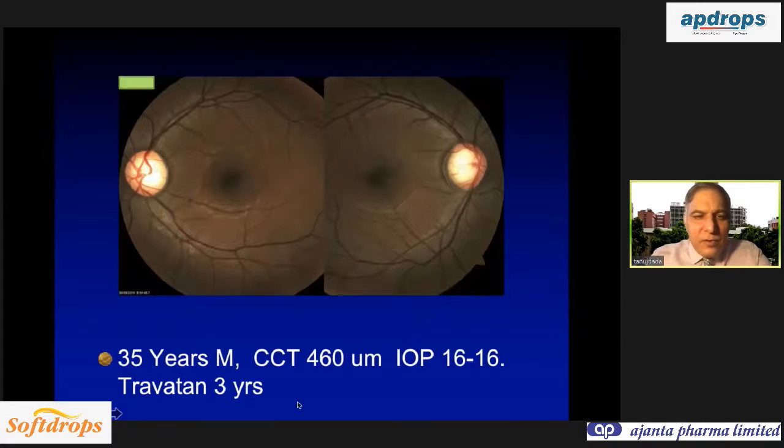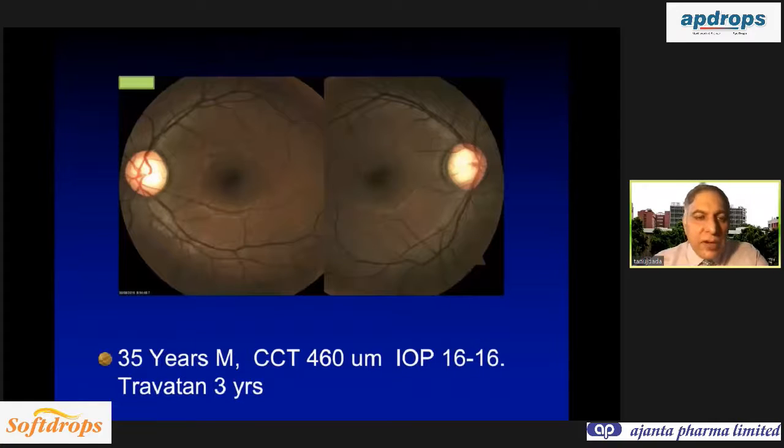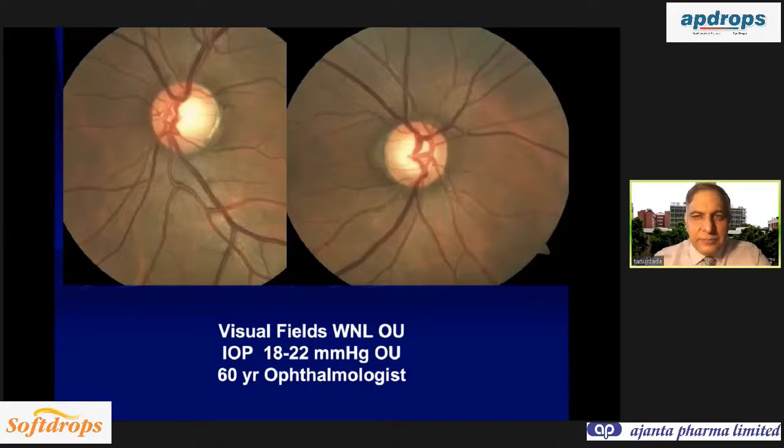This is a 35-year-old male on Travatan, IOP 16 and 16, and he was diagnosed as glaucoma because of a very large cup disc ratio and borderline IOPs. Visual fields are normal and there is an absolutely healthy RNFL. So that is the good thing about OCT: you can rule out glaucoma if you have an absolutely healthy RNFL which matches the clinical RNFL on imaging. So you can stop Travatan and call the patient after 1 year.